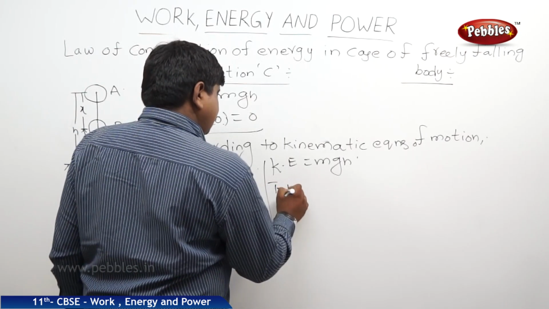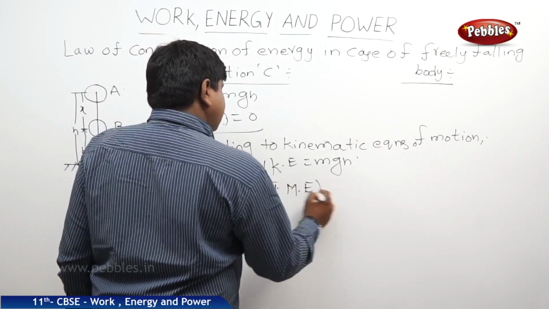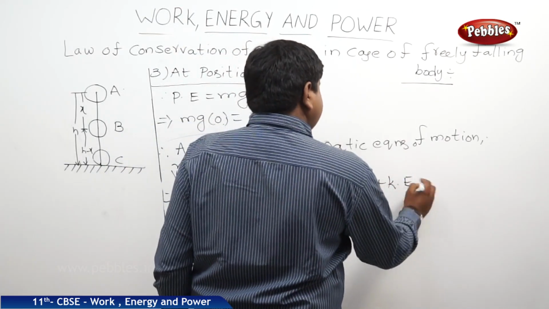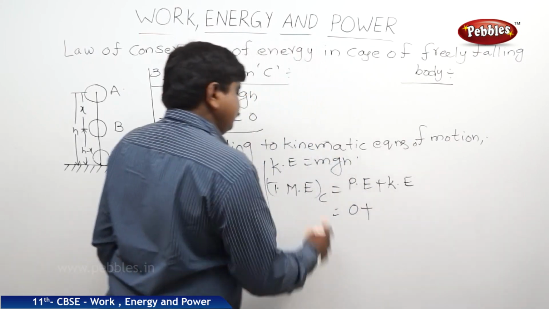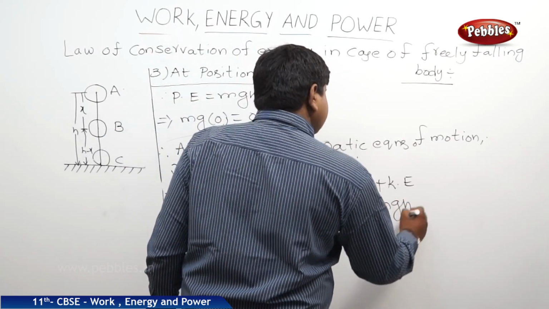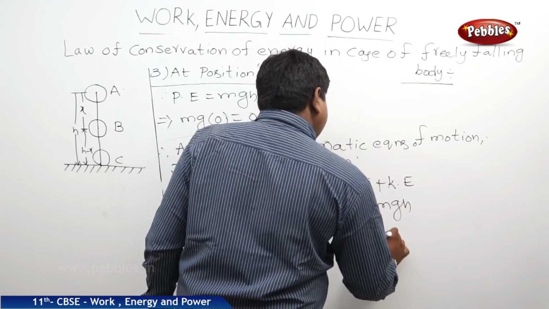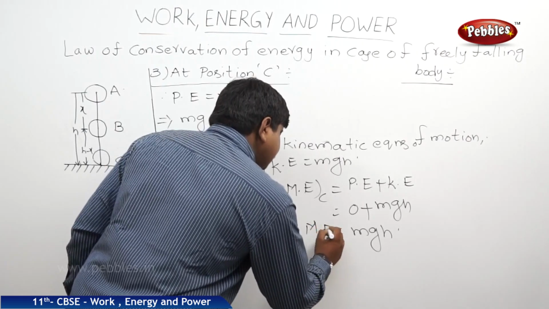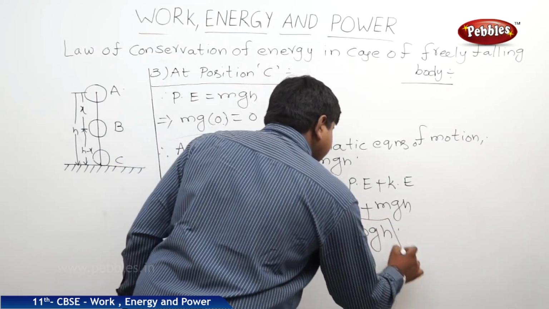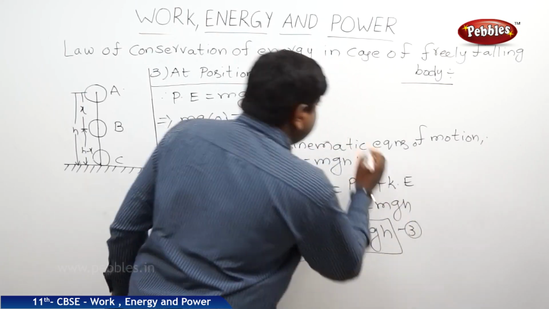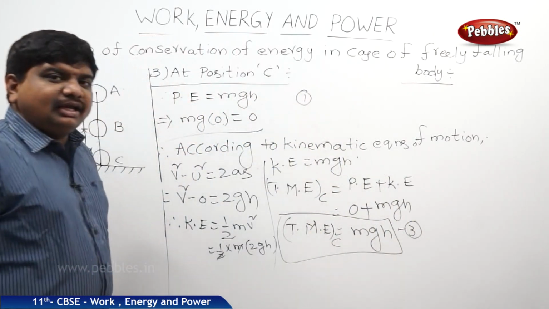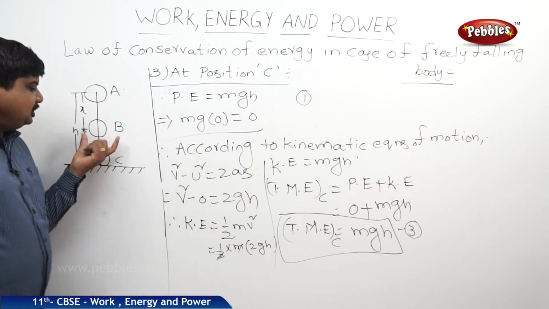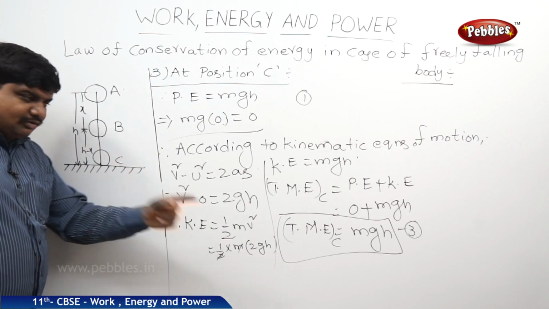So therefore total mechanical energy at C is equal to PE plus KE, where PE is 0, KE is mgh, therefore it is mgh. Total mechanical energy at C. This is equation 3. So from equation 1, total mechanical energy at A is equal to mgh. From equation 2, total mechanical energy at position B is equal to mgh.